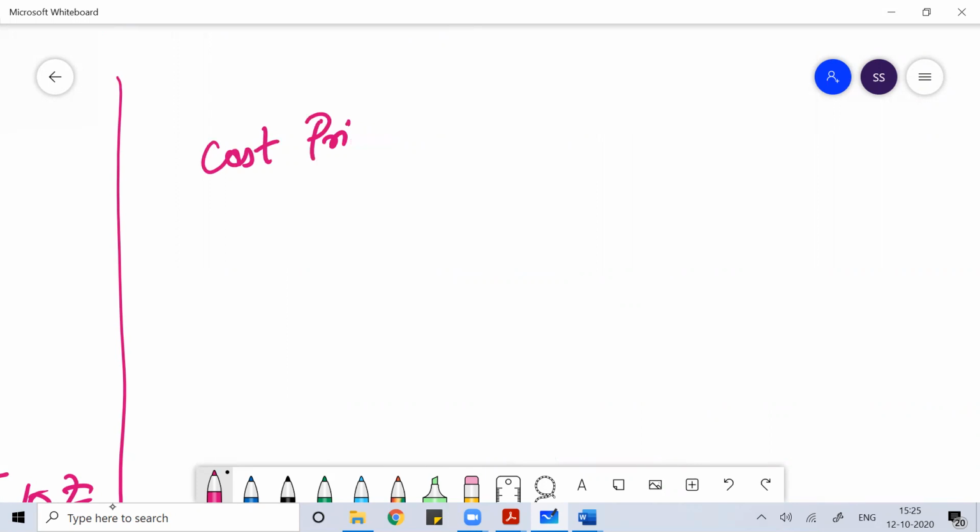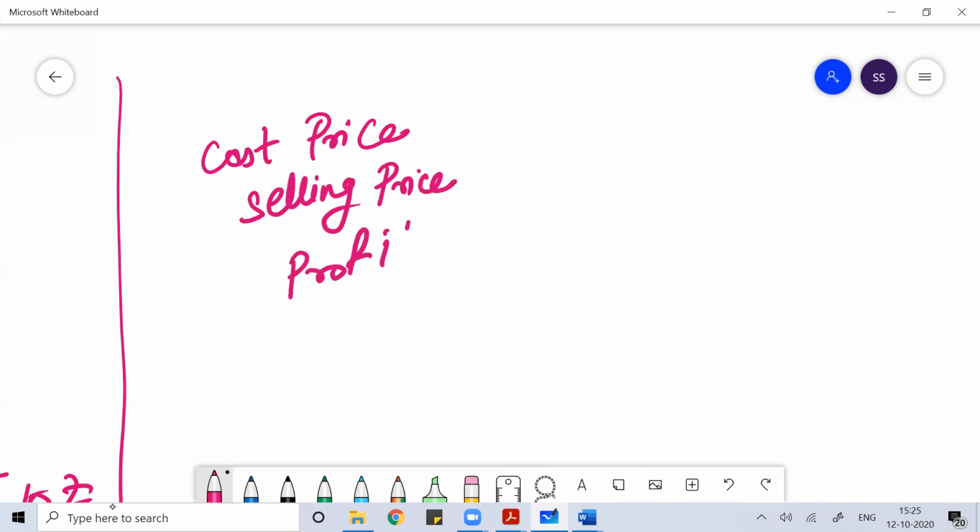Now you know the terms cost price, selling price, profit, and loss. You get a profit when the selling price is more than the cost price. You get a loss when the cost price is more than the selling price. Then there's another term which you should know, that is called marked price.